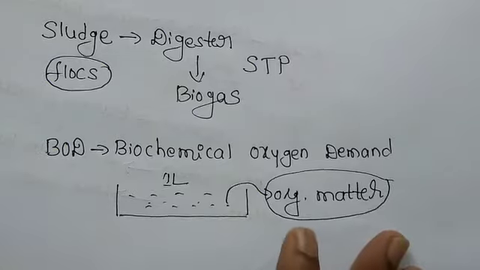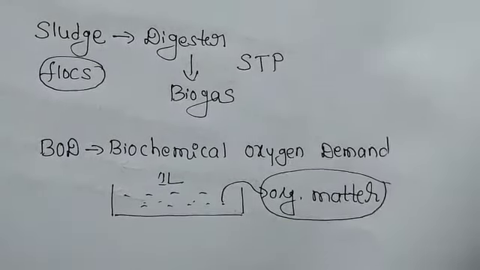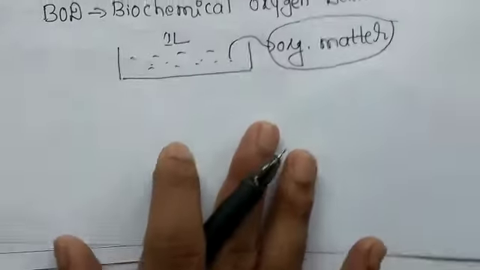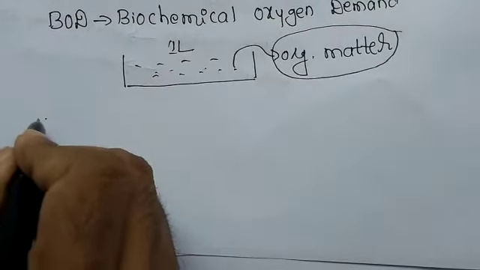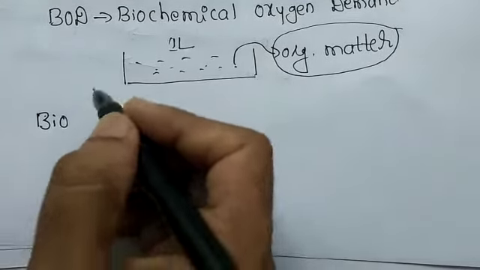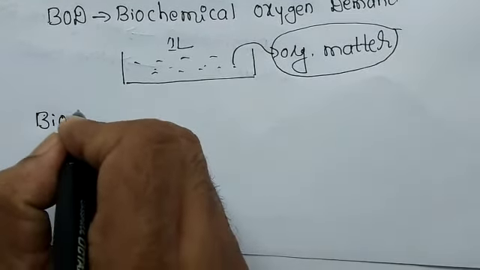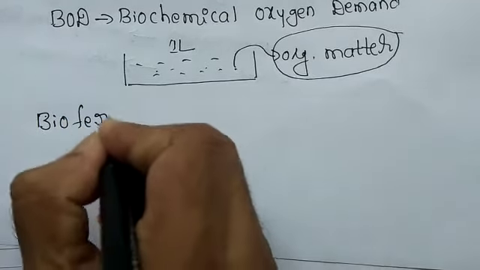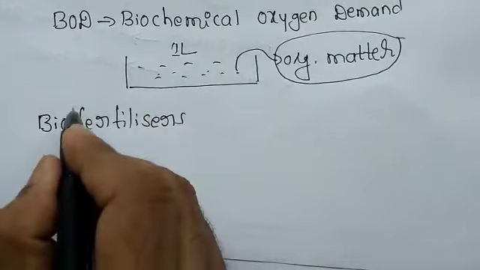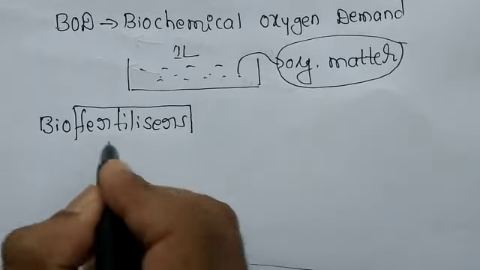What are biofertilizers? Let me explain. See, we know what fertilizers are.